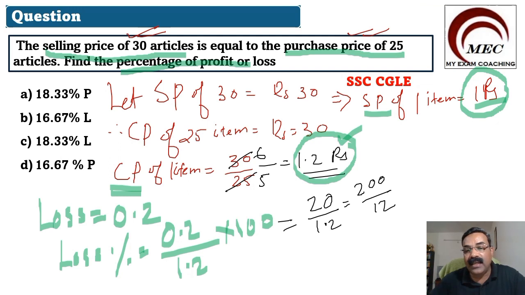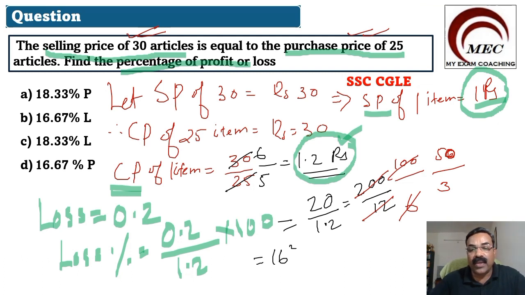I can cancel it with 6 times 100 times 2, and again cut with 3 and 50. So we got 50 divided by 3. 50 divided by 3 is equal to 16 2 by 3, which is 16.67%.